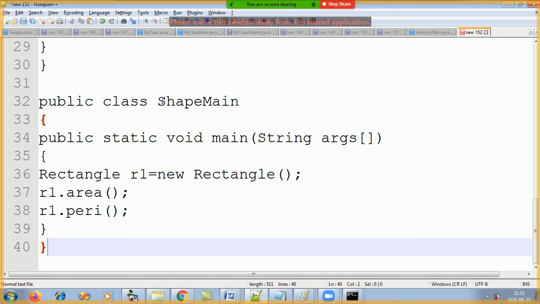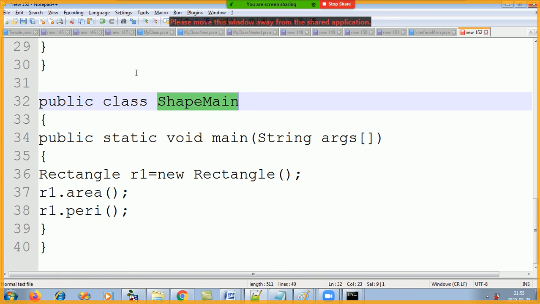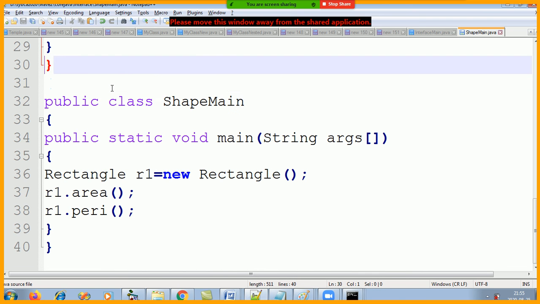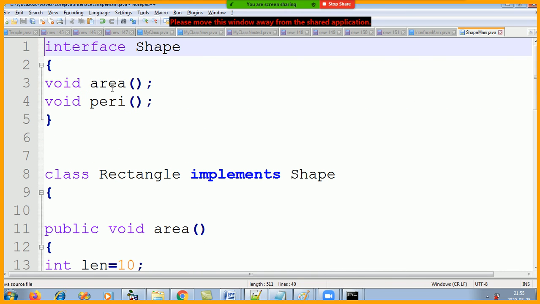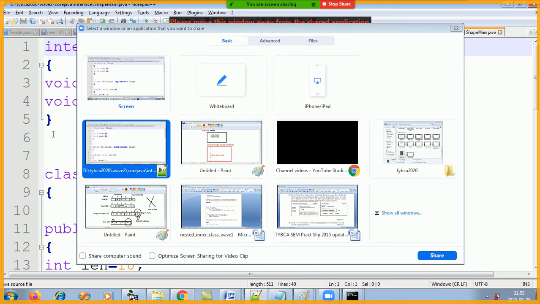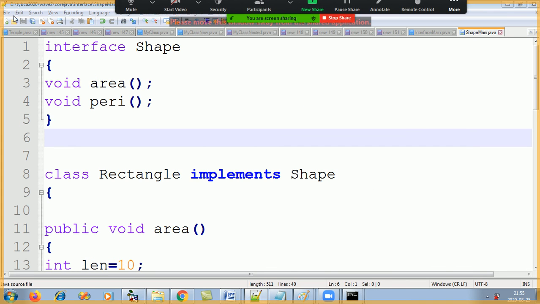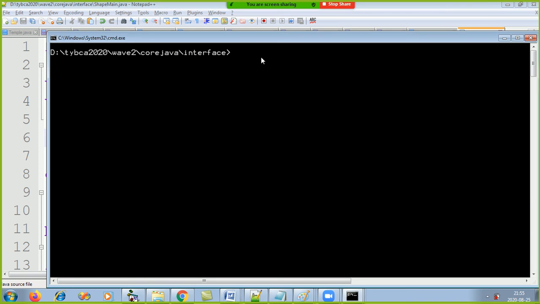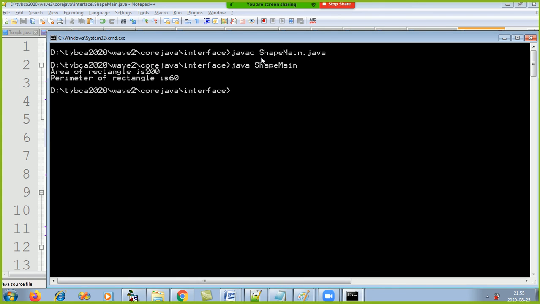I will save this program as ShapeMain.java, and now I run this. So what will the output be? Area is 200 and perimeter is 60, right? So first let's compile it. How do I compile? javac ShapeMain.java. Compiled. java ShapeMain, and when I press enter, what was the answer? Look, can you see it?